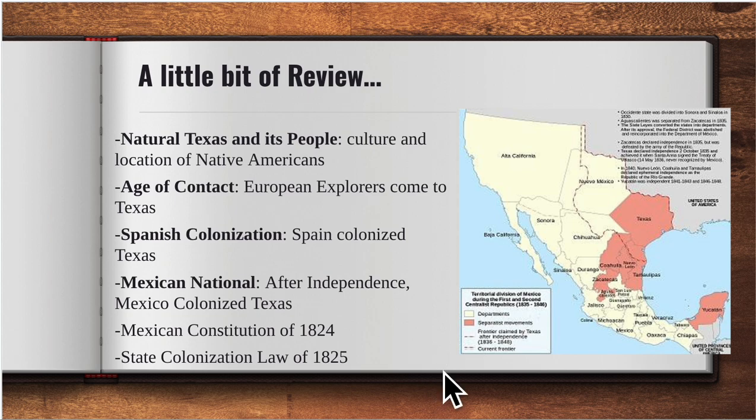A couple of things that document had. Texas was combined with Coahuila, all right? That is upsetting Texans at this point. And then you also had the state colonization law of 1825. This is what allowed impresarios to bring Anglos, or white Americans, into Texas to settle this land. Remember, you also had Mexican Martin de Leon, who was bringing individuals from Mexico. He was the only Mexican impresario. Based on this law, slavery is legal inside of Texas.